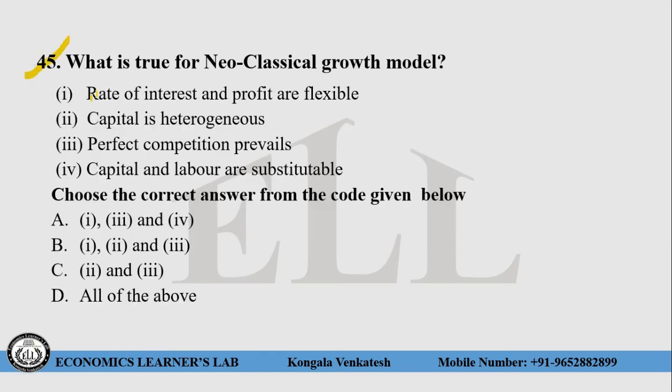Question number 45. What is true for the new classical growth model? Roman number 1, rate of interest and profit are flexible. Yes, this one is right. Roman number 2, capital is heterogeneous. No, capital is homogeneous in the new classical growth model. Roman number 3, perfect competition prevails. Yes, this one is also right for the new classical growth model. Roman number 4, capital and labor are substitutable. Yes, this is also right. So here the right answer for this question is choice number A, that is 1, 3 and 4 statements are correct for this question.